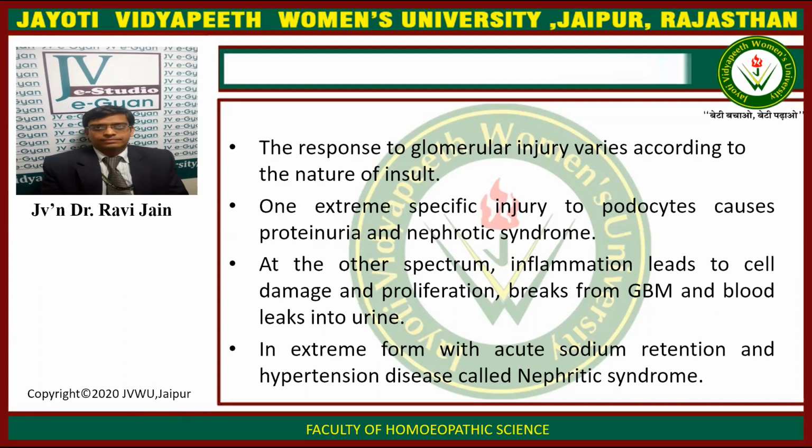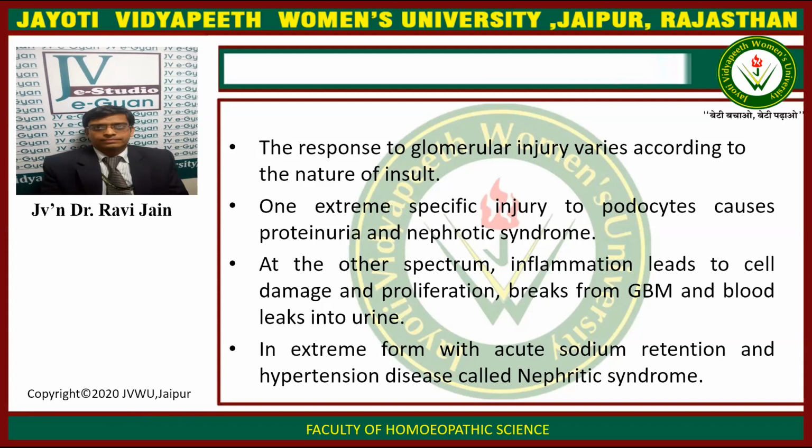At the other end of the spectrum, inflammation leads to cell damage and proliferation, there are breaks in the glomerular basement membrane and blood leaks into the urine. The extreme form, with acute sodium retention and hypertension, is called nephritic syndrome.